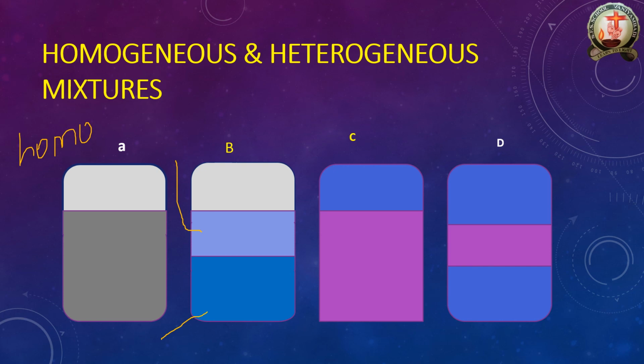Why is oil coming on the top? Because the density is comparatively low compared to water. So it floats on top. Okay, so you can understand the substance gets separated into two layers. That is called heterogeneous. Then see this one. This is a homogeneous. Again you see D, this is a heterogeneous. Now we can understand clearly about homogeneous and heterogeneous mixtures.